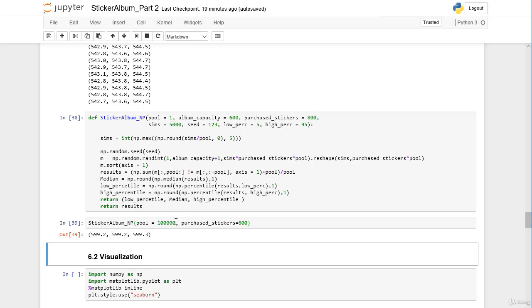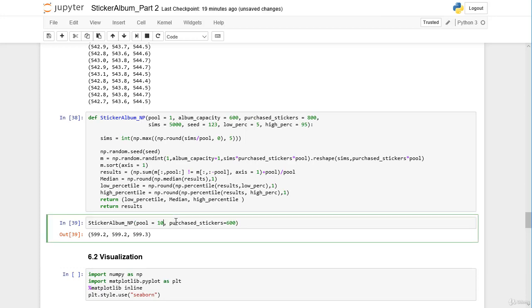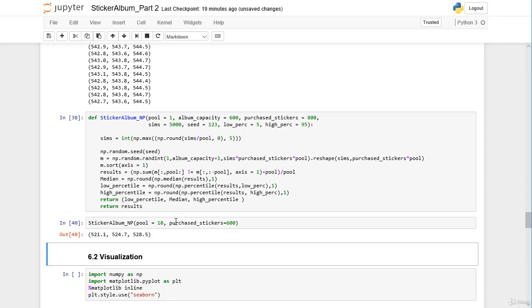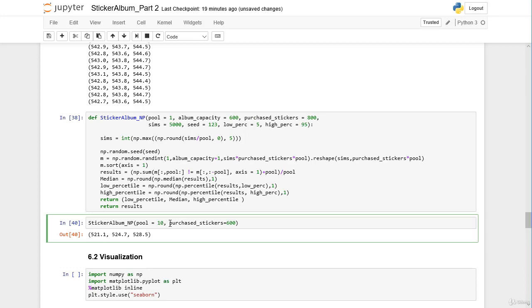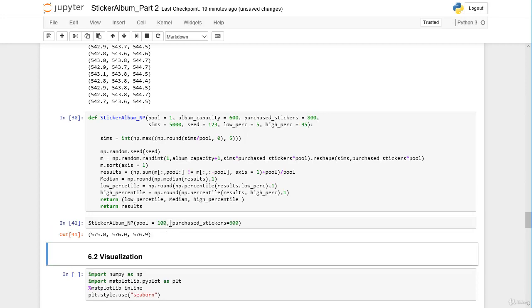And if we have, for example, a pool of only 10, then our code should still be very fast. And also with 100, we should be very fast.